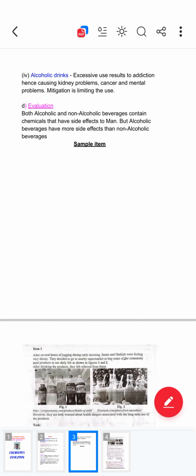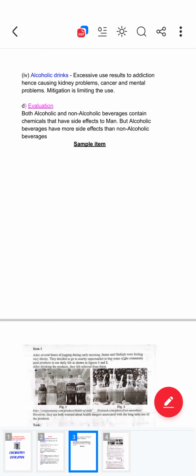But we have said alcoholic beverages have their chemicals, and they have more side effects than non-alcoholic beverages. So, my dear friends who are listening, that's how we can talk about these beverages. Very simple. No need of writing a whole book when you're talking about beverages. You need to know the things you always use.